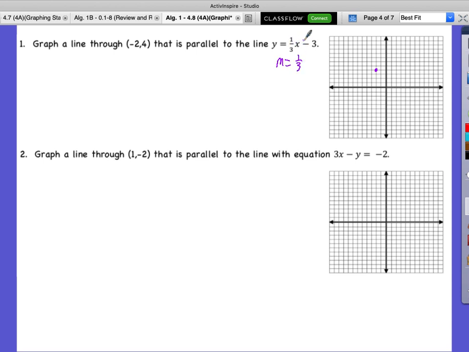1/3. Because what form is this in, guys? Slope-intercept form. y equals mx plus b, where m is our slope, so 1/3 is our slope. So what's the slope of this parallel line? What's the slope of the parallel line? 1/3. It's the same. So from here, can we use our slope to make 2 more points, one in each direction? Go up 1, right 3. Or go to our original point, go down 1, left 3.